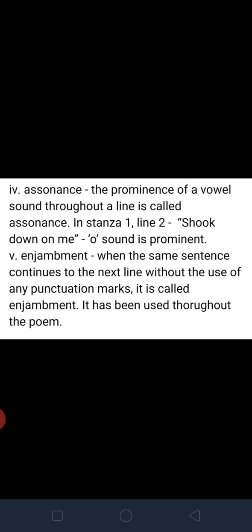Then next is enjambment. When the same sentence continues to the next line, without the use of any punctuation marks, it's called enjambment. It has been used throughout the poem.